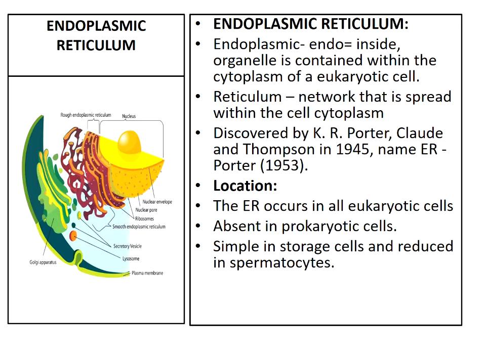This endoplasmic reticulum occurs in all eukaryotic cells except ova, embryonic cells and mature RBCs. It is also absent in prokaryotic cells. Endoplasmic reticulum is quite extensive in metabolically active cells, simple in storage cells and also reduced in spermatocytes.